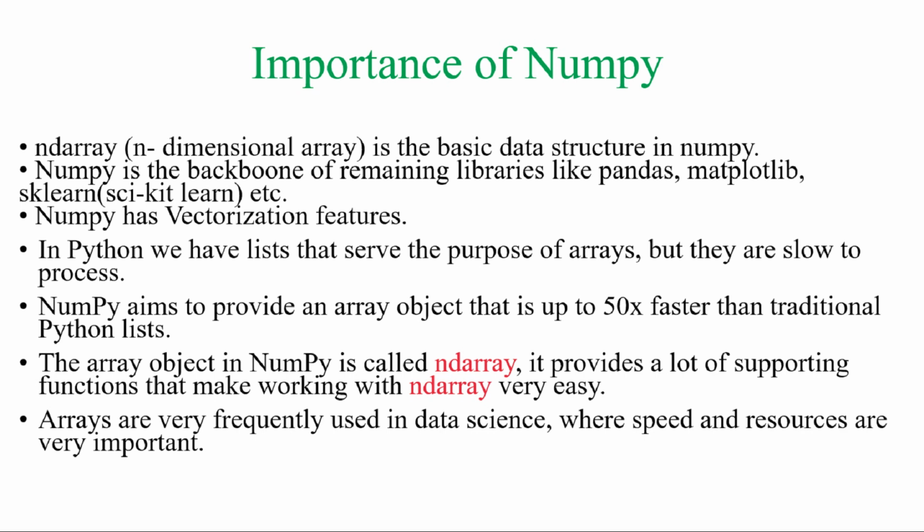So when compared to the Python list, NumPy is very fast, nearly 50 times faster than your ordinary Python list. The array object in NumPy is called ndarray. If you want to see the type of an array in NumPy, the basic object is ndarray. Any array object in NumPy is called ndarray. It provides a lot of supporting functions that make working with ndarray very easy. There are so many methods to deal with NumPy arrays.